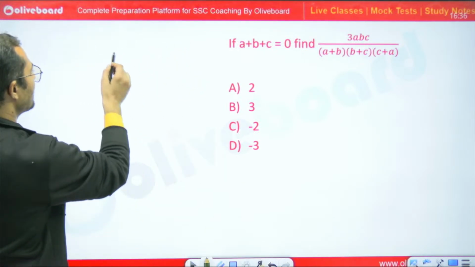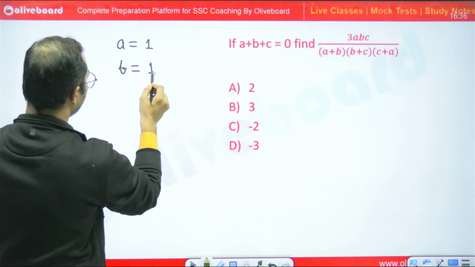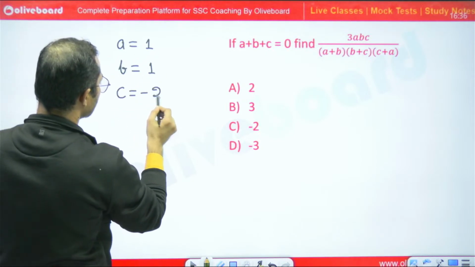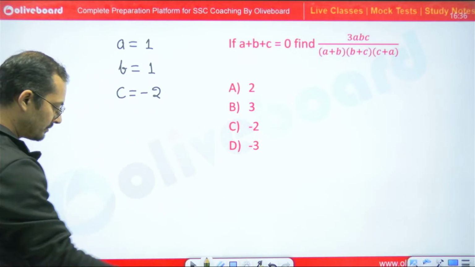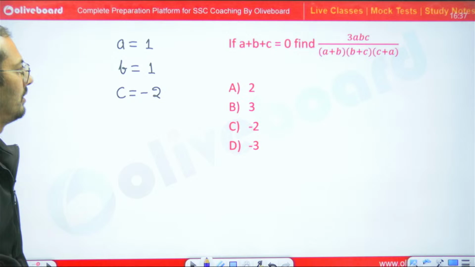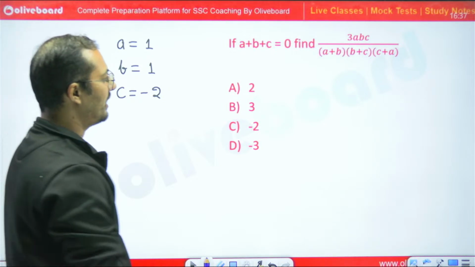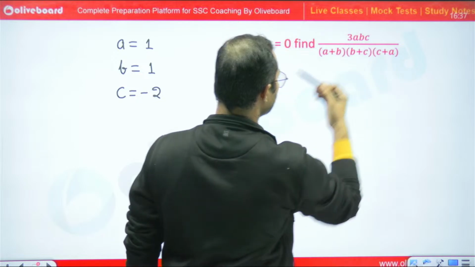So here we can assume let A is equal to 1, B is equal to 1 and C is equal to minus 2. Then find 3ABC divided by (A plus B)(B plus C)(C plus A).